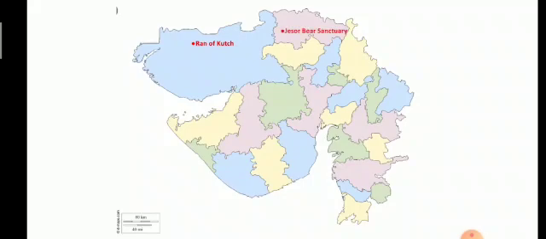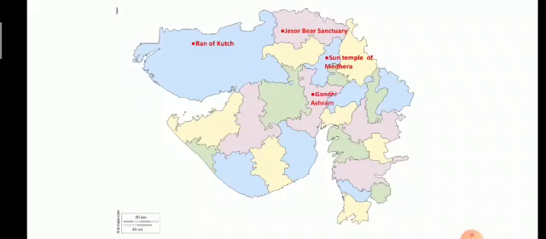Next is Jessore Bear Sanctuary. In Gujarat state, Banaskantha district has Jessore Bear Sanctuary. Here we can see this is Banaskantha district. Next is the Sun Temple of Modhera. In Mehsana district, the historical place Sun Temple of Modhera is situated. Here is the Sun Temple of Modhera.